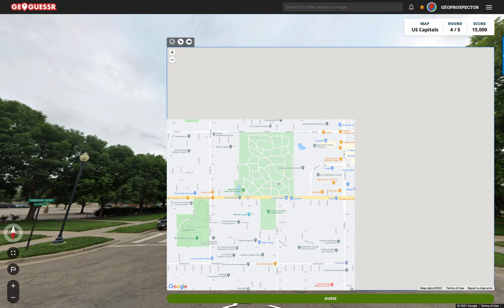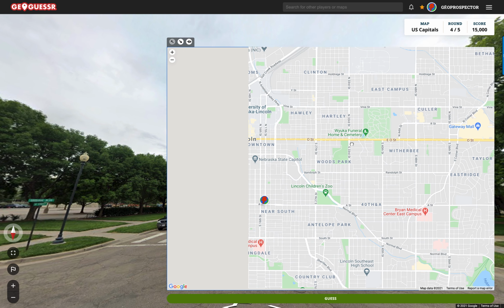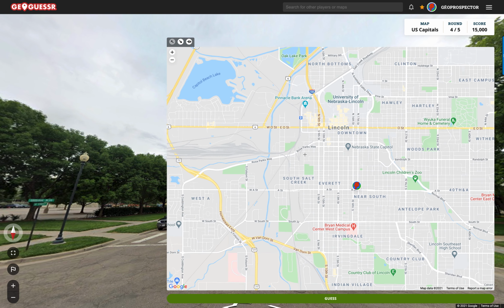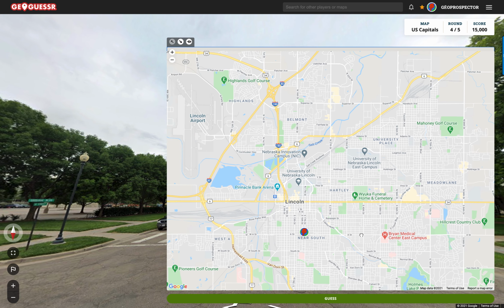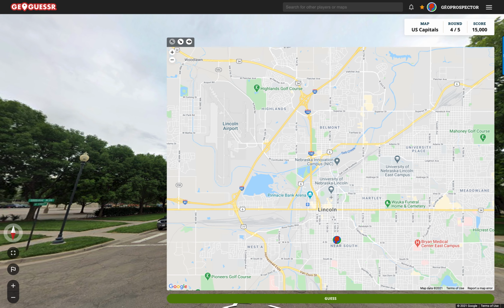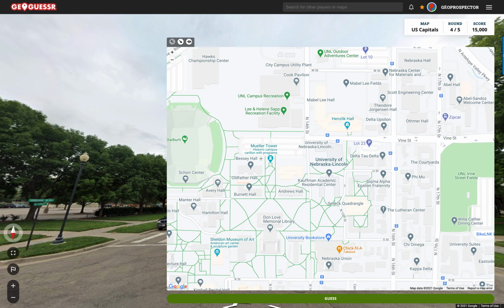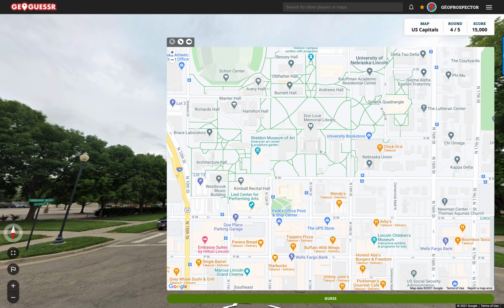No. See, I'm pretty confident in Lincoln. So, again, is it part of the university? Is it all connected here? Muller Tower? No, it wouldn't be, would it? That doesn't make any sense.